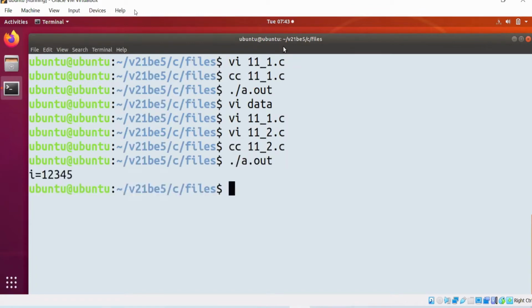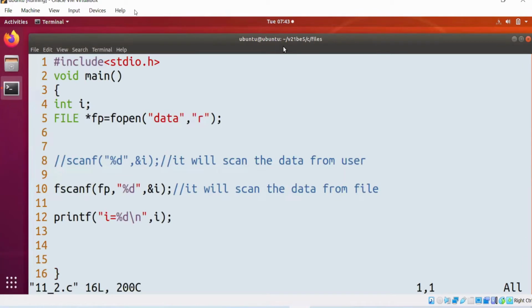Let me run the code. Is it the same integer you got now? Is that the same integer which you copied? Yes or no? In 1.c, I copied one integer into the file. In 2.c, we are reading that integer from the file. Any doubt?